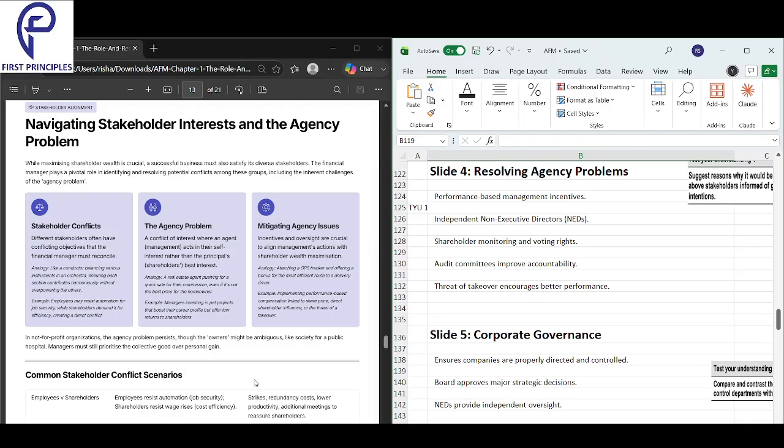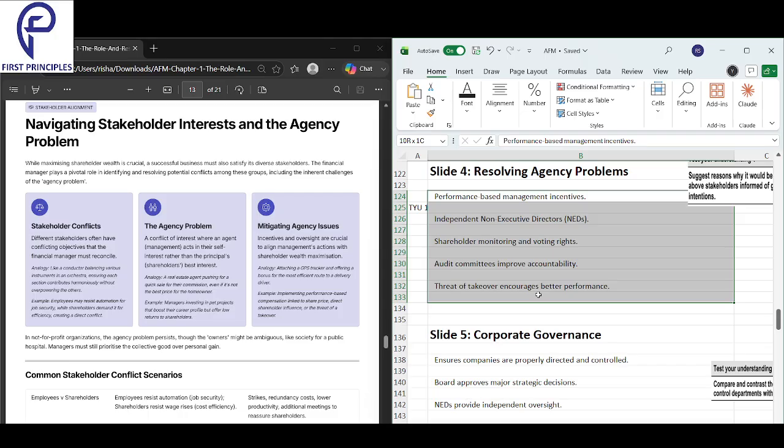What we can do is start giving performance-based incentives. We can hire a lot of independent NEDs, use shareholder monitoring and voting rights, and have audit committees, which improve accountability. The threat of takeover encourages better performance. Performance-based management incentives means you should not just pay for time, you should also pay for performance.